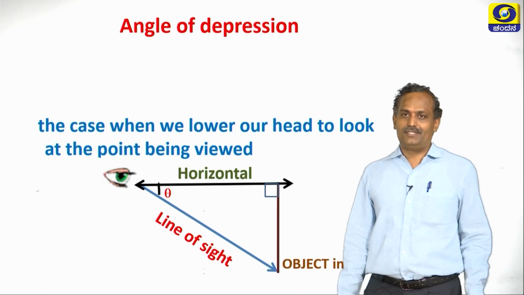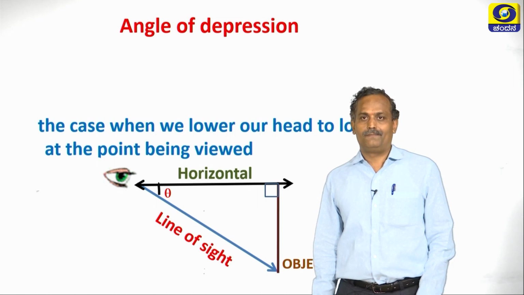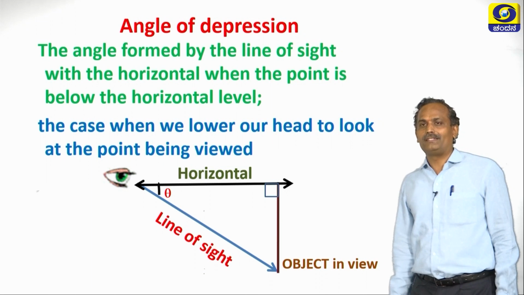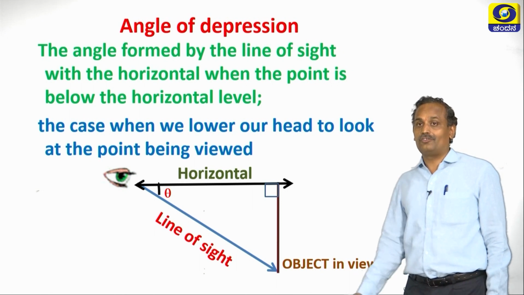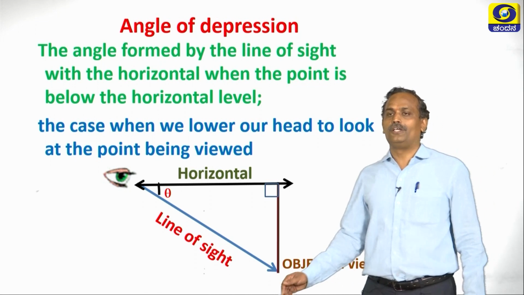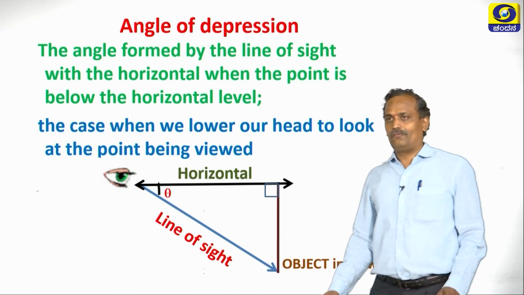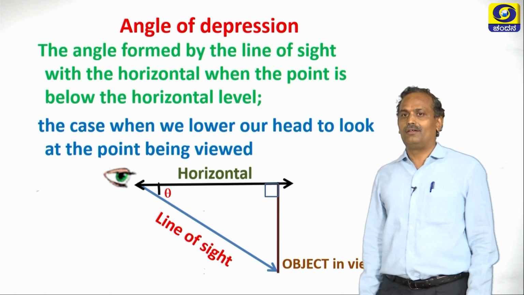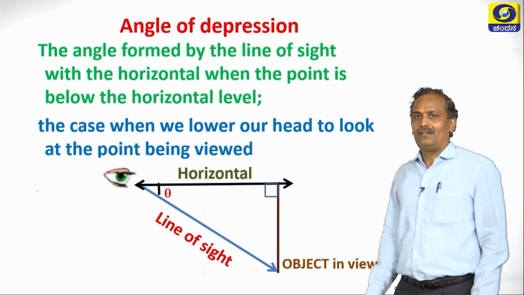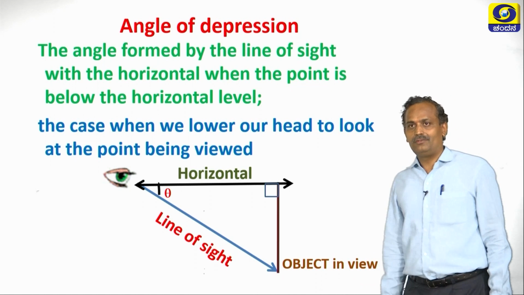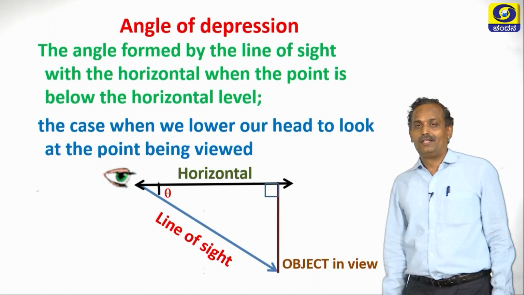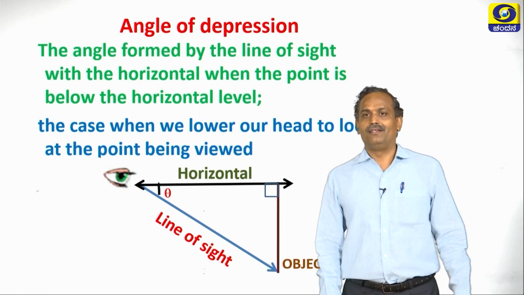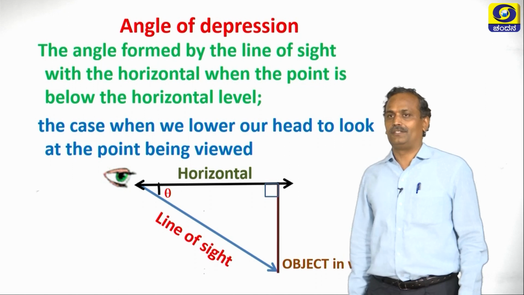That angle is the angle of depression. It is the angle formed by the line of sight with the horizontal when the point is below the horizontal level. If the point we are going to view is below the horizontal level, we put our head down so that we can see the object. Then with respect to horizontal we get an angle, and that angle is the angle of depression.